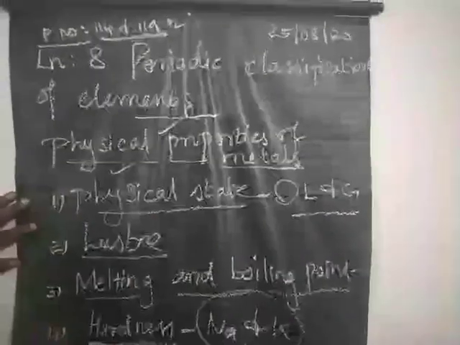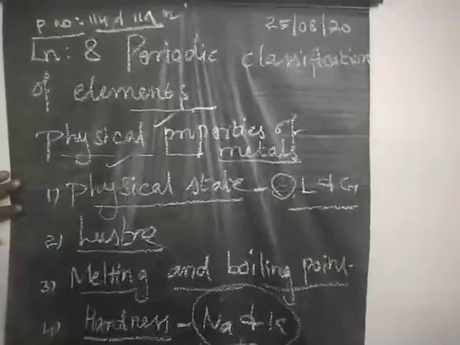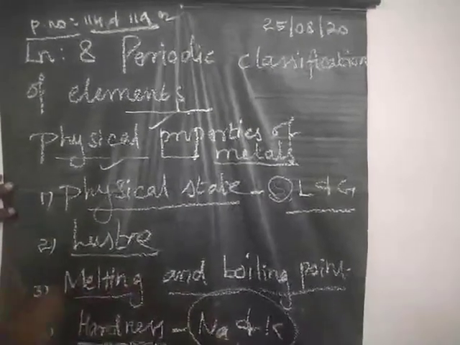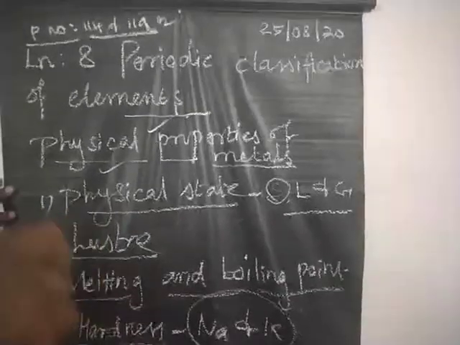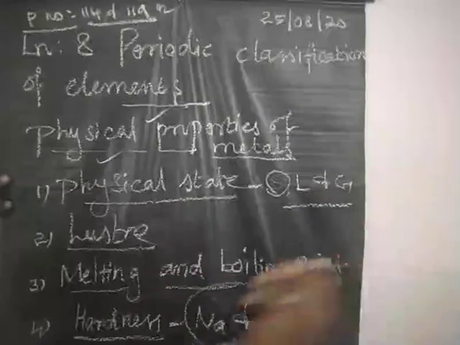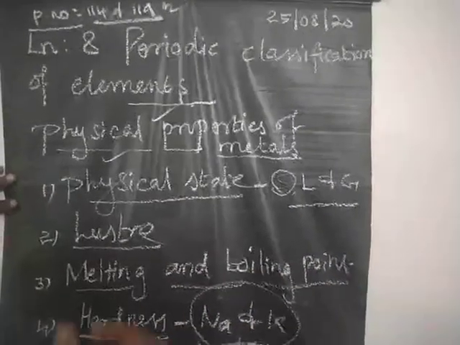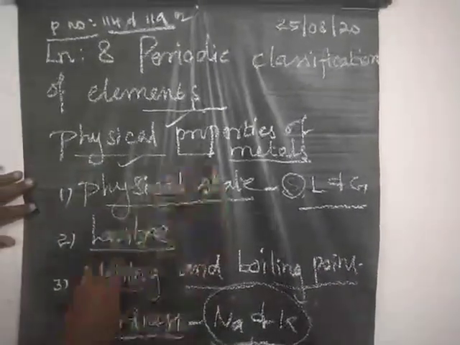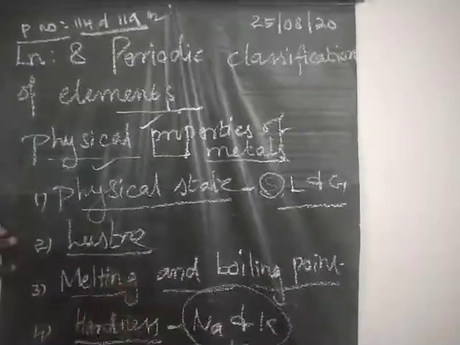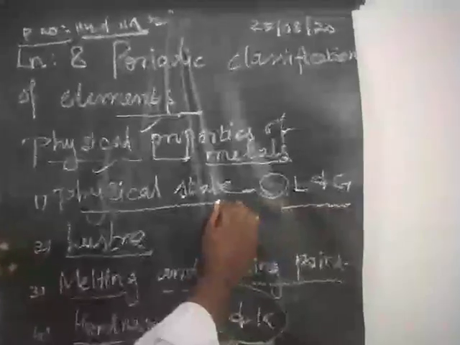Physical properties means it is based on shape, size, color, etc. Chemical properties means we have to see the inner part, how it will react with one element into another element. Those properties are called chemical properties. Physical properties, totally 9 properties are given. First we will see the first 5 properties. First one, physical state.